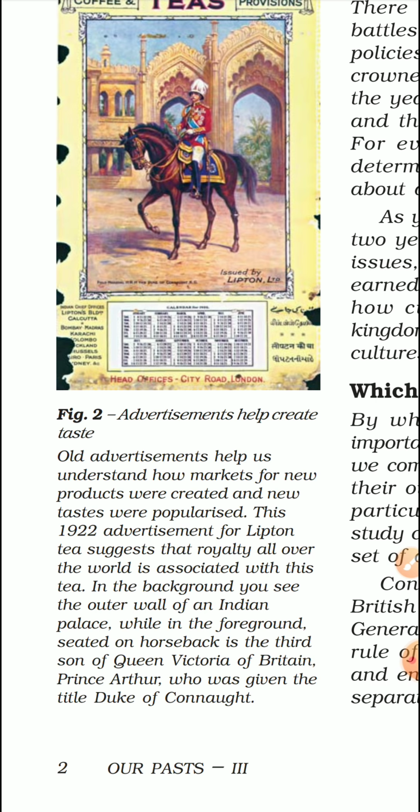So actually what they wanted to show through this advertisement is that even the royal people of Britain drink tea. So now what happened, even the Indians started thinking, अरे वाह, वहाँ के राजा महाराजा चाय पीते, चलो हम भी चाय पीना शुरू करते.